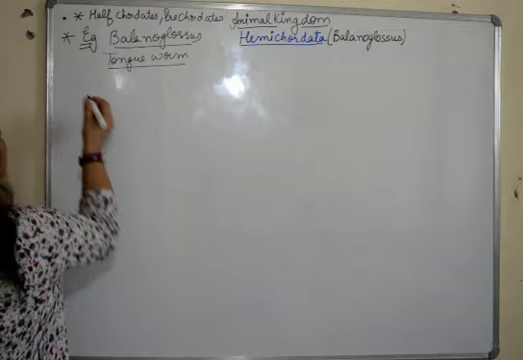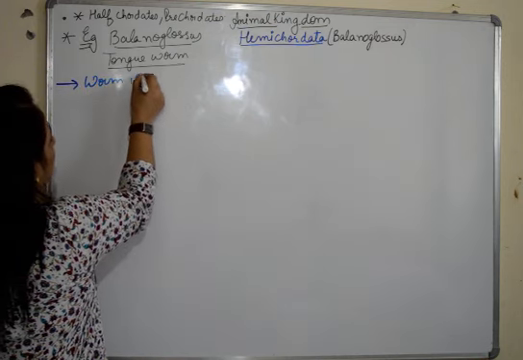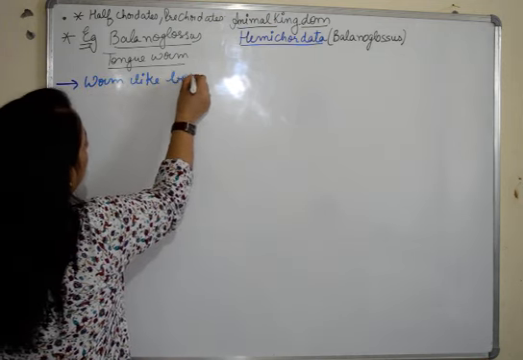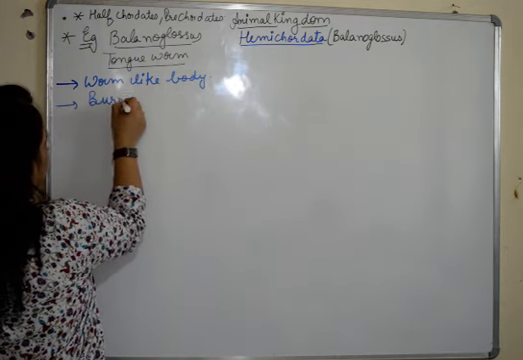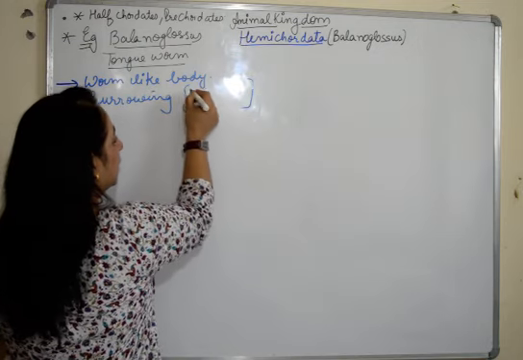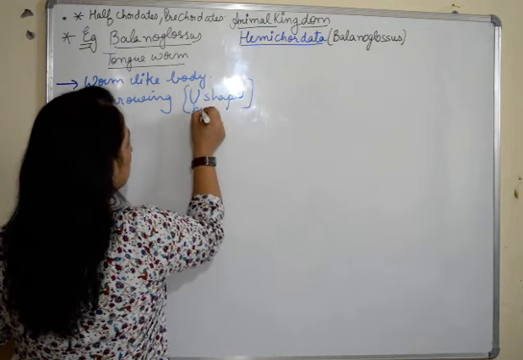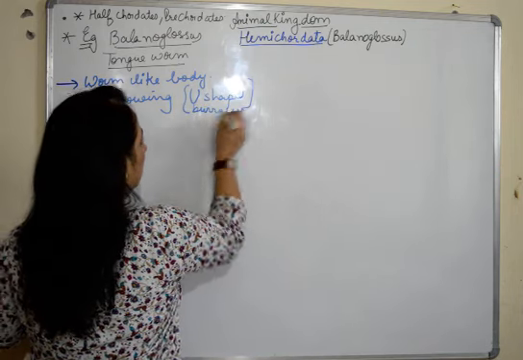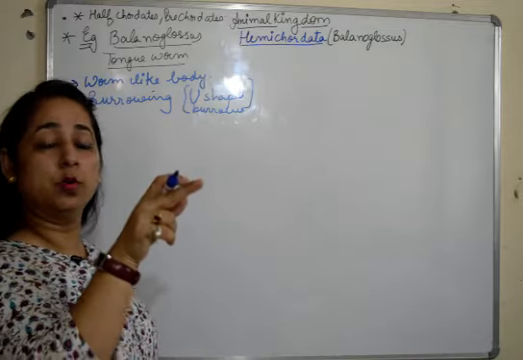Now the first and foremost character: it has a worm-like body. It is a burrowing organism and is mostly found in U-shaped burrows.